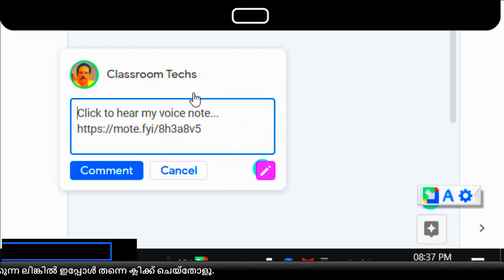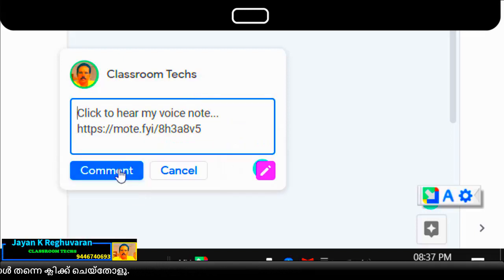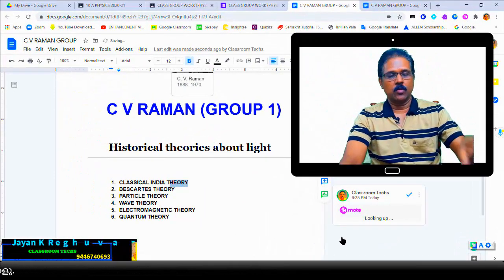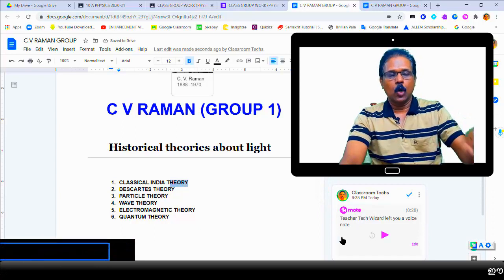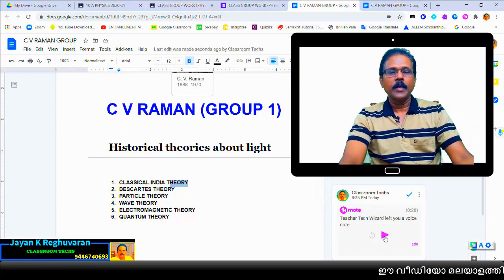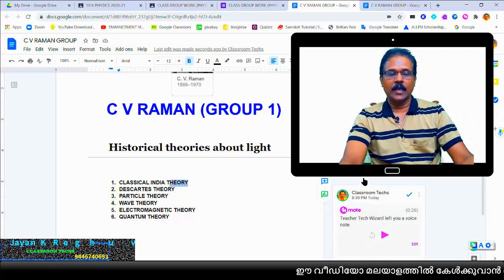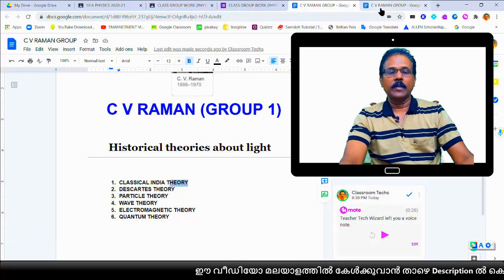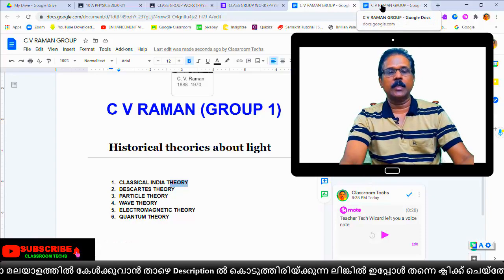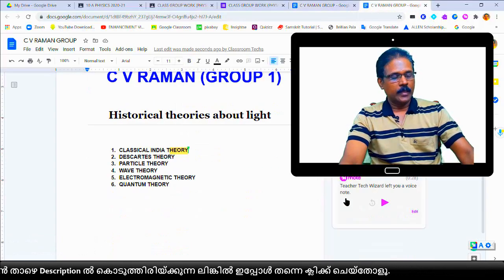After this button, we have to click on the comment button. This will go to all pages, okay. In that group, however many children there are, it will go to all their pages. And we can check that this link has come there. I am opening the other page, the other child's page, it is here. See, it has come there.